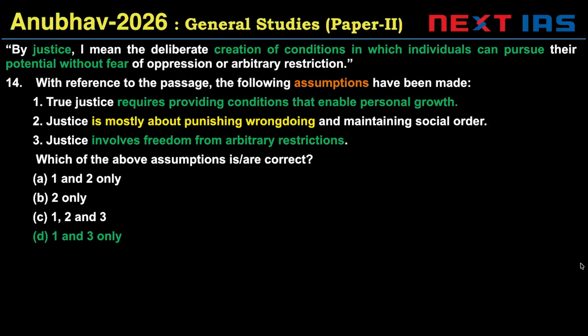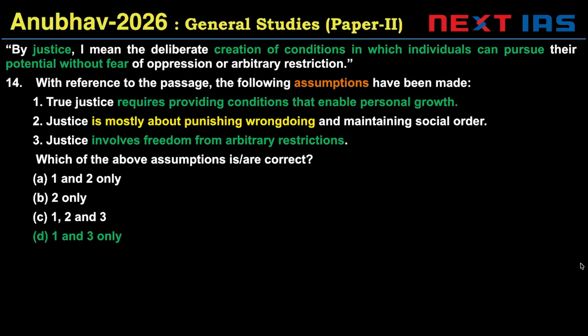UPSC has given these one-line passages or sentences before. So we have a similar kind of question here. By justice, I mean the deliberate creation of conditions in which individuals can pursue their potential without fear of oppression or arbitrary restriction. Really easy passage. Assumptions I already explained to you. We are trying to see what logic is underlying this passage.